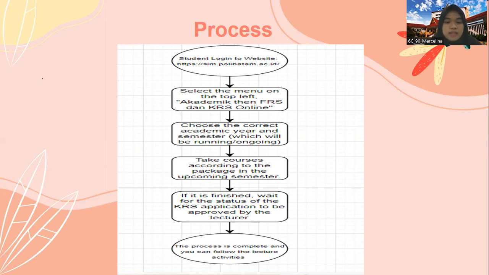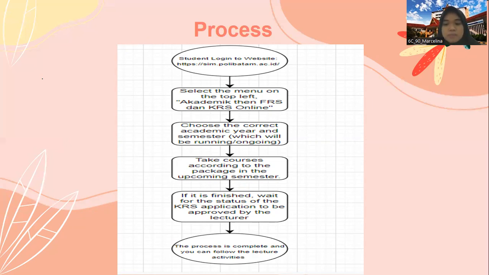Then click the academic menu on the top left of the screen. Then click FRS and KRS online. After that, choose the academic year and semester correctly, which will be running or ongoing. For example, academic year 2019 or 2020 and semester even. Next, take courses according to the package in the upcoming semester.